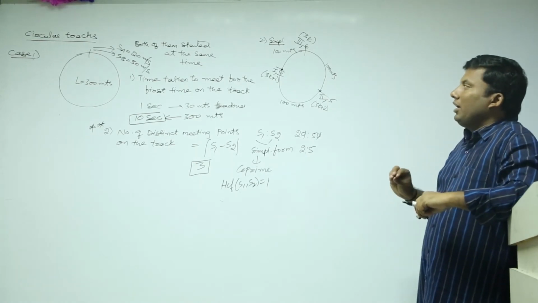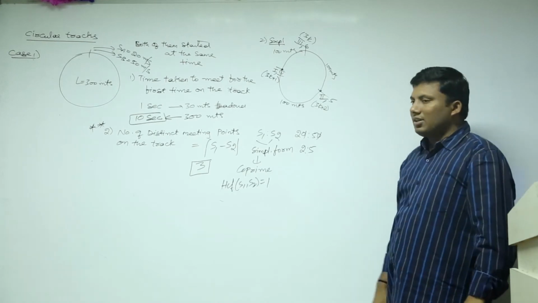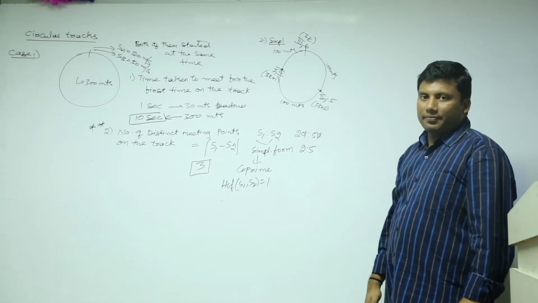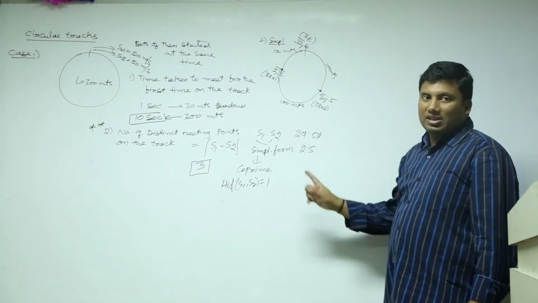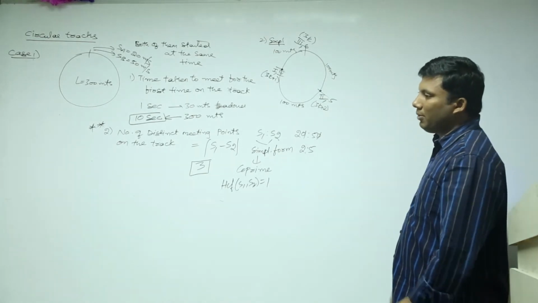Time taken to meet again for the first time on the track is 10 seconds. For every 10 seconds they will meet. But in questions, they might not give you the speed, but they might give you the time. Third question. Is it clear? First we will do same direction, opposite direction, then we will discuss for 3 people, 4 people.